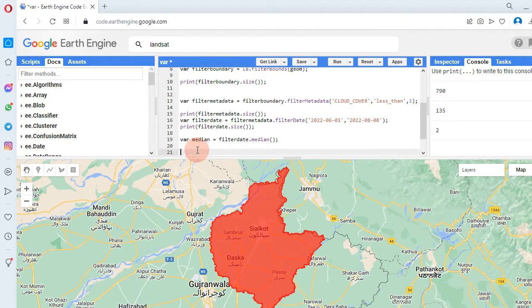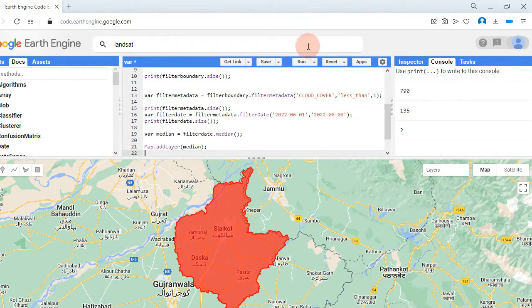Now I want to create a layer on this map. So type the command Map.addLayer and type median. Median is this variable.